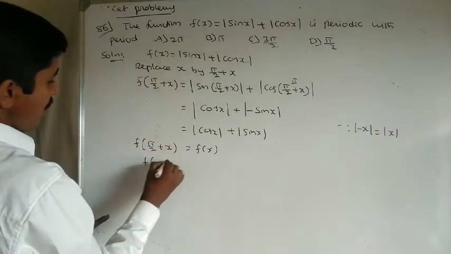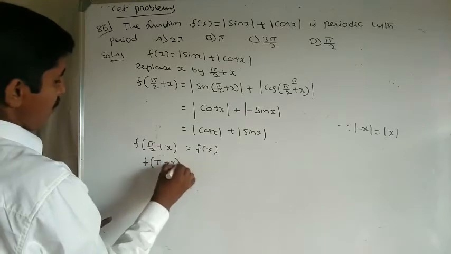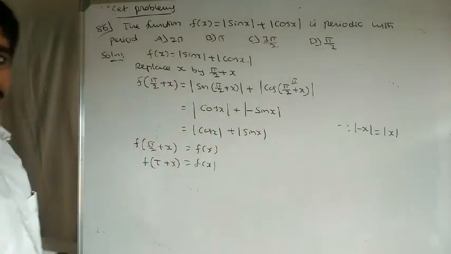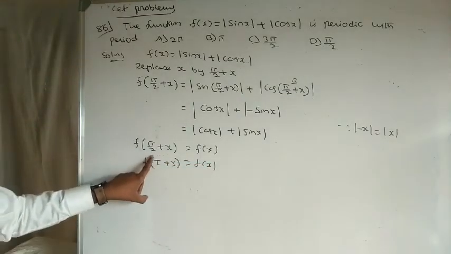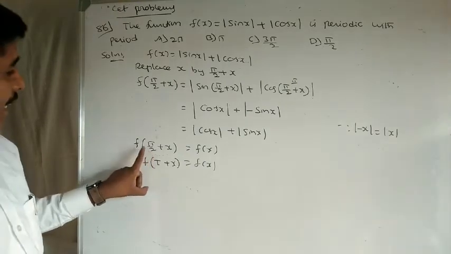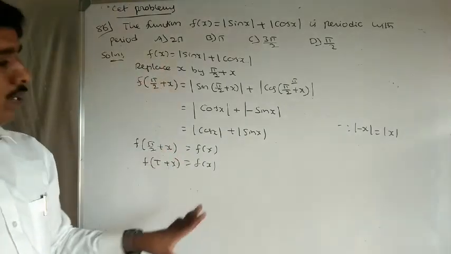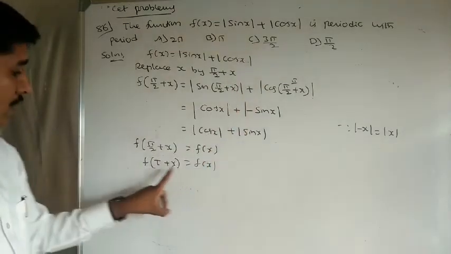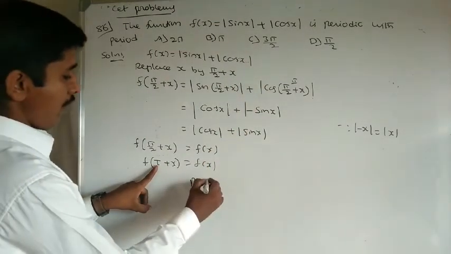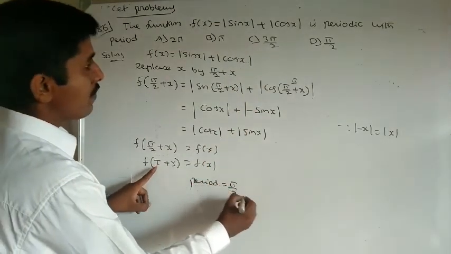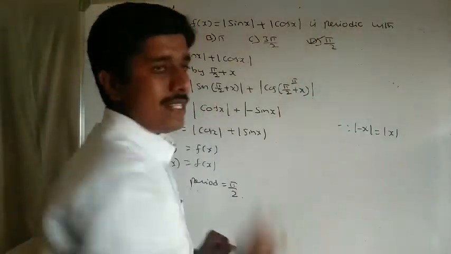So, clearly it is of the form f of x plus t equals f of x. What about t equal to pi by 2? Therefore, clearly this function is periodic with period pi by 2. Period equals pi by 2. Clearly D option is the right option.